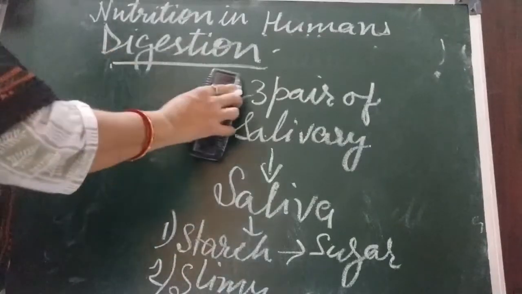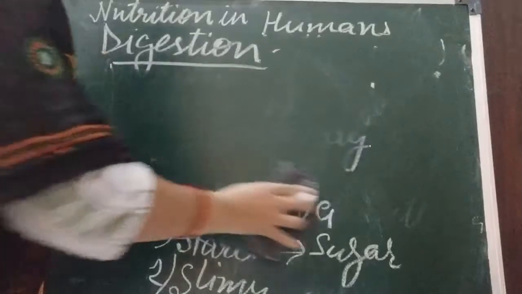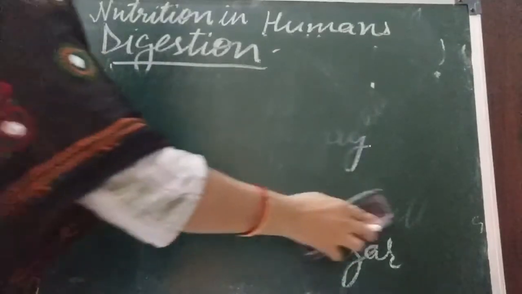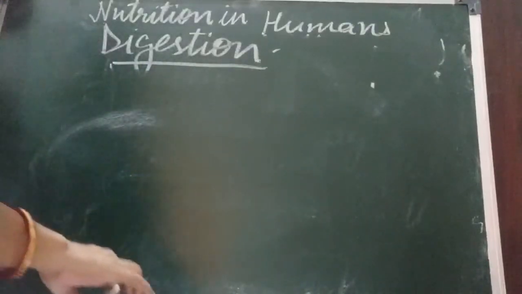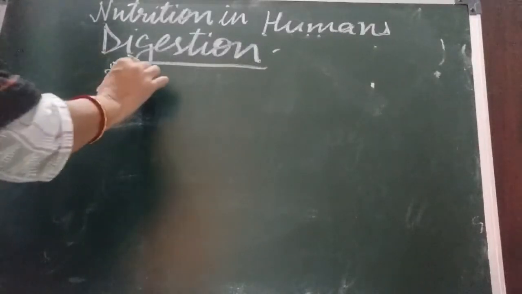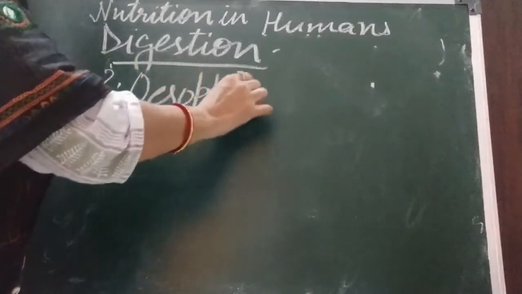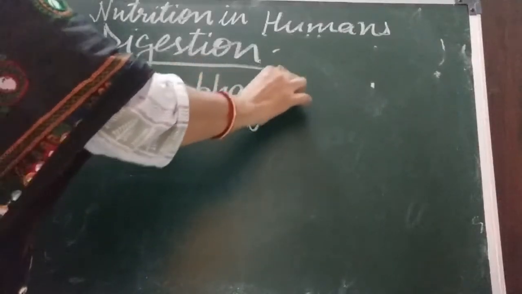Now come to the second part of the digestive system. Digestive system starts from mouth and ends where? Anus. The first part is mouth, second part is esophagus.